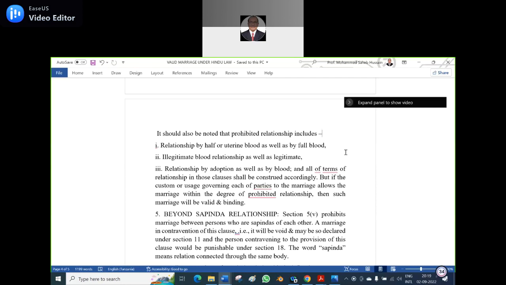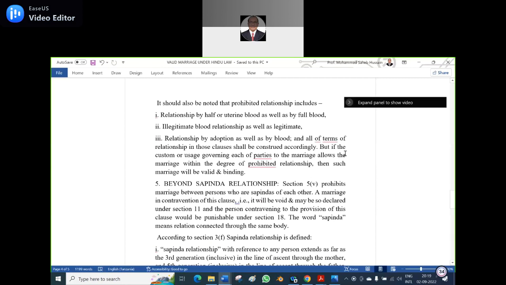But if the custom or usage governing each of the parties allows marriage within the degree of prohibited relationship, then such a marriage will be valid and binding. As far as traditional and customary marriages are concerned, I don't think it is going on except in nomadic tribes.